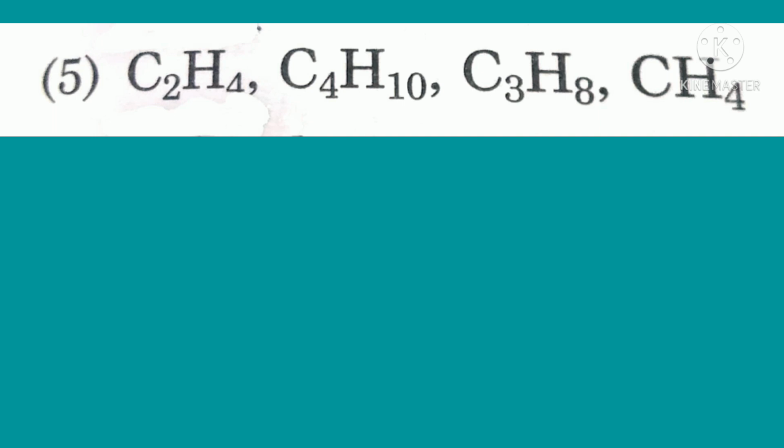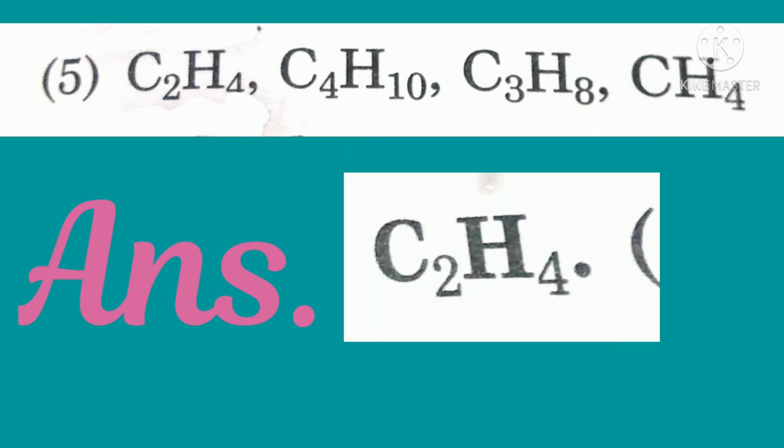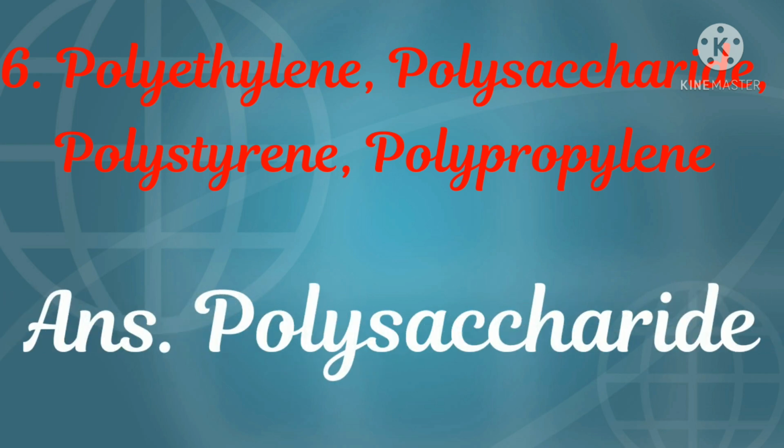5. C2H4, C4H10, C3H8 and CH4. The odd one in this group is C2H4 because others are saturated hydrocarbons. 6. Polyethylene, polysaccharide, polystyrene and polypropylene. The odd one in this group is polysaccharides because others are man-made polymers.